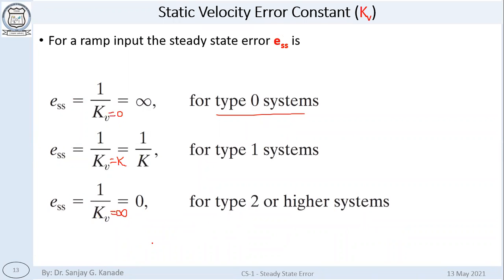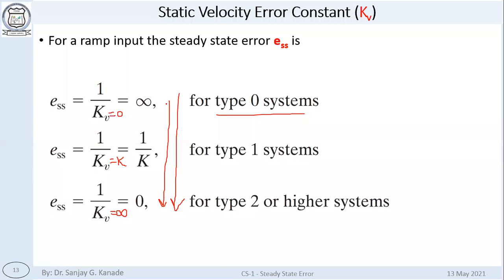So as we discussed in the beginning of this section, as the type number increases, type 0, type 1, type 2, has the error increased or reduced? Error has reduced.